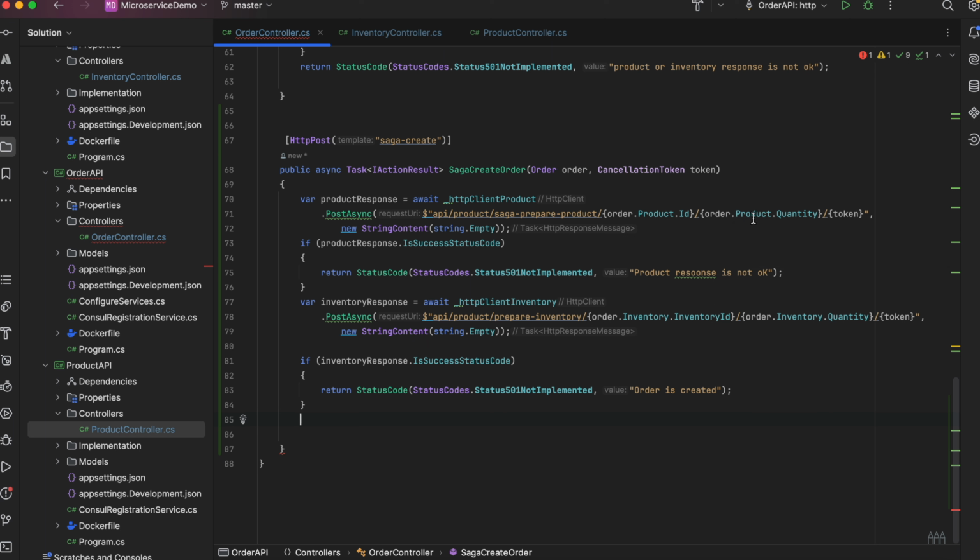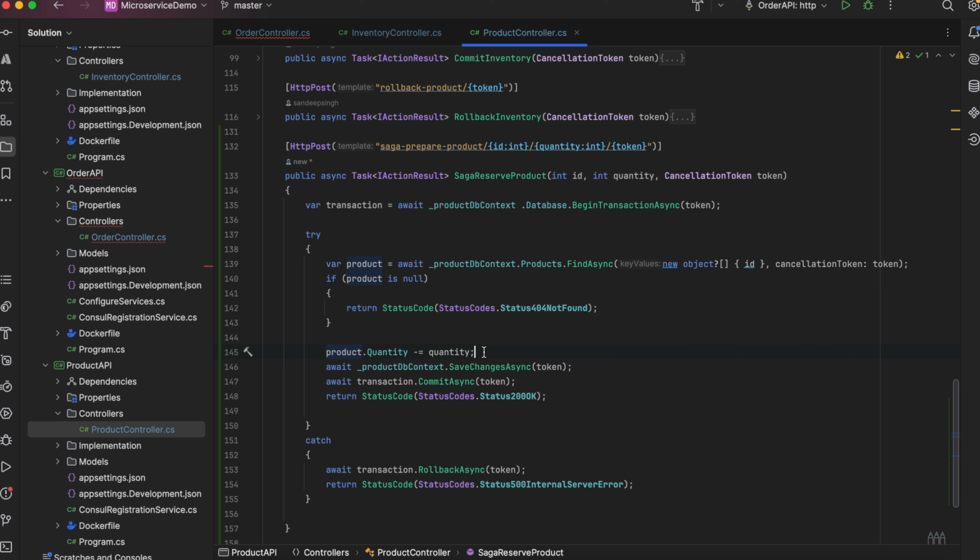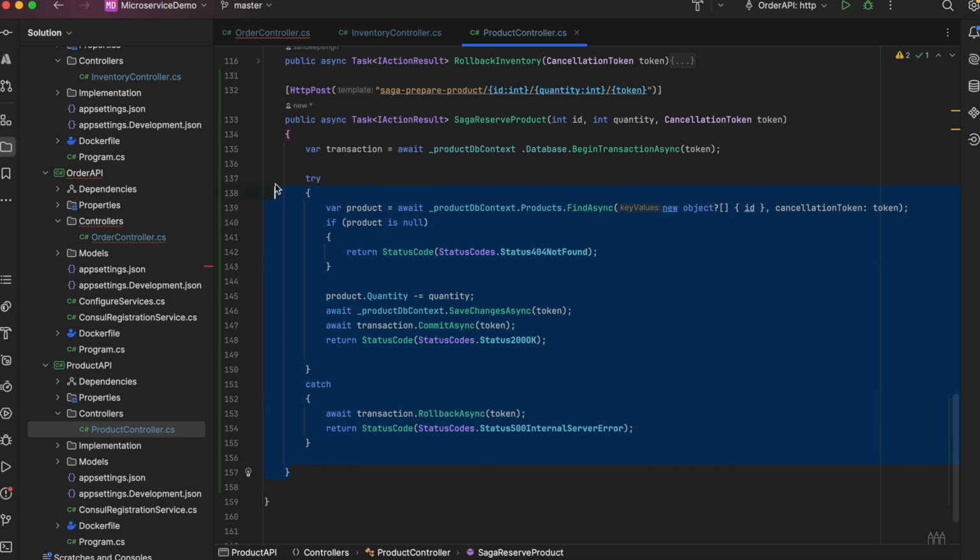What we're going to do in the compensate transaction, we would roll back that quantity. We subtract the quantity in the product controller, but in the compensate we would add the quantity back to the product quantity. Let me copy this code, you'll understand it better.